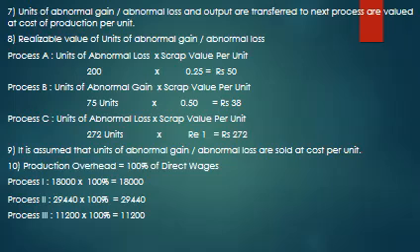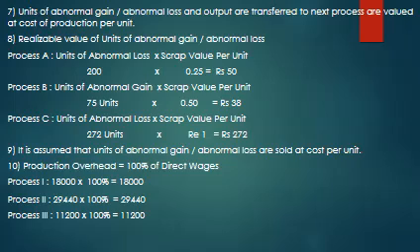So units of abnormal gain, loss or output transferred to next process are valued at cost of production per unit, realizable value of abnormal gain or abnormal loss units. So process A 200 units, scrap value per unit is 0.25, process B 75 into 0.50, process C 272 into 1, it is 272.